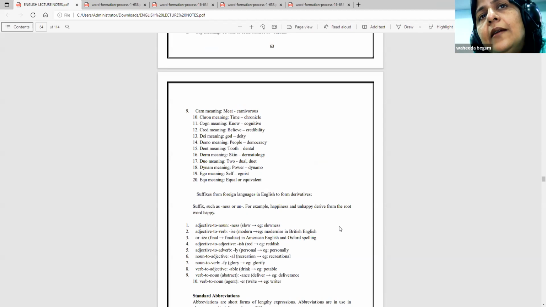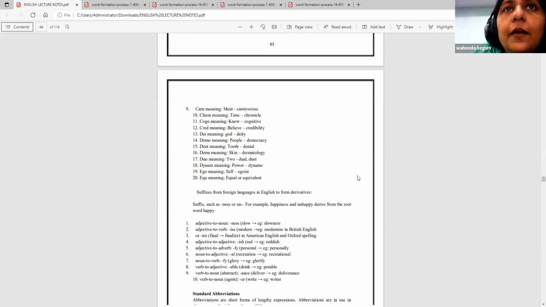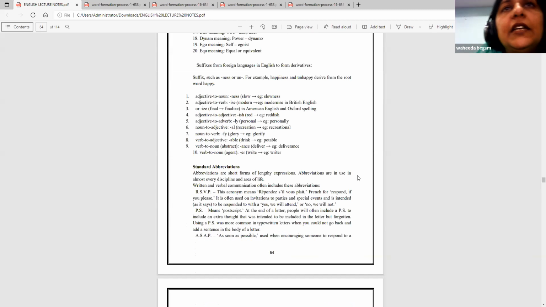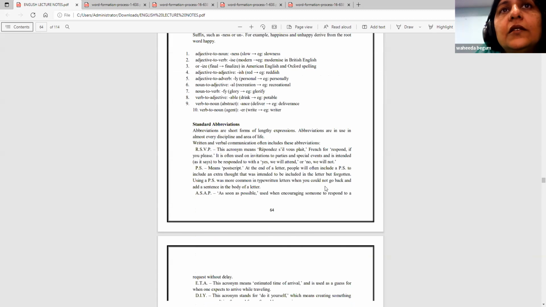Dynam means power, dynamo, dynamic. Ego, egoistic, egocentrism. From adjective to noun, we have suffixes, like slow, slowness, and modern, modernize.